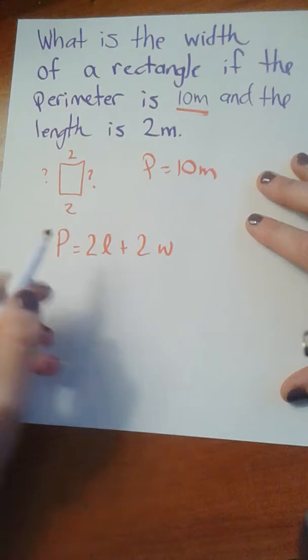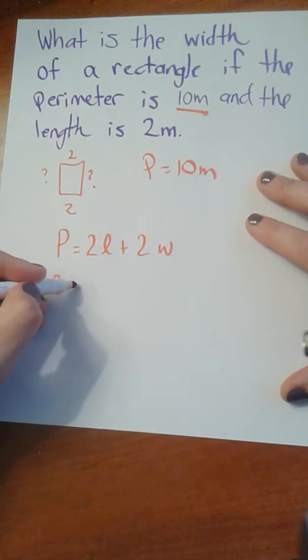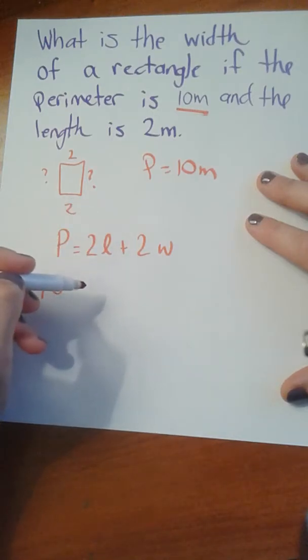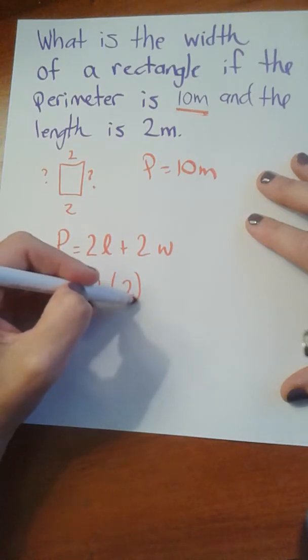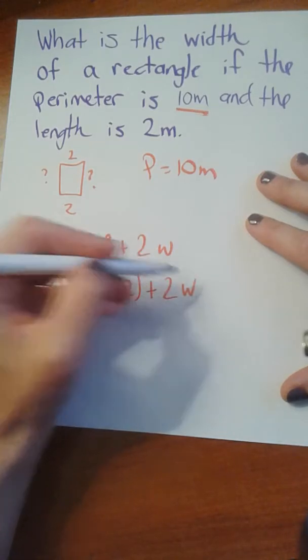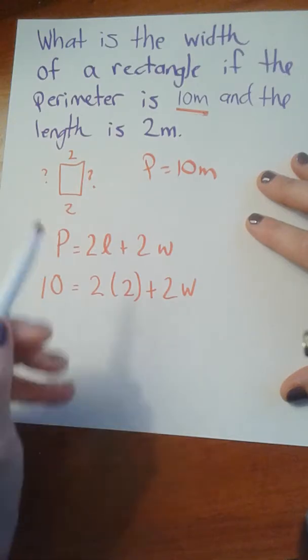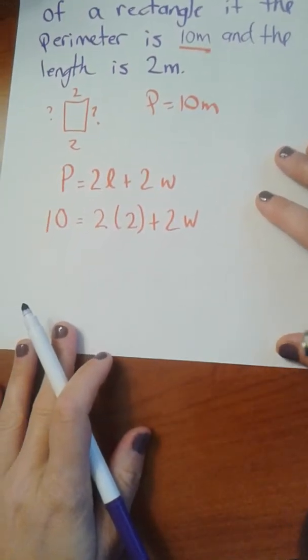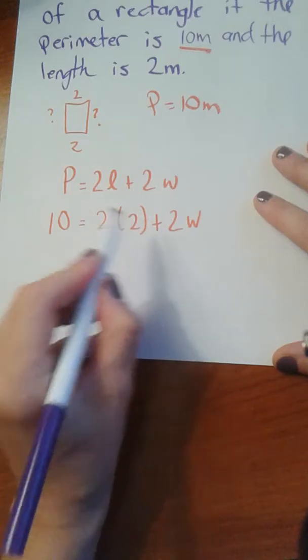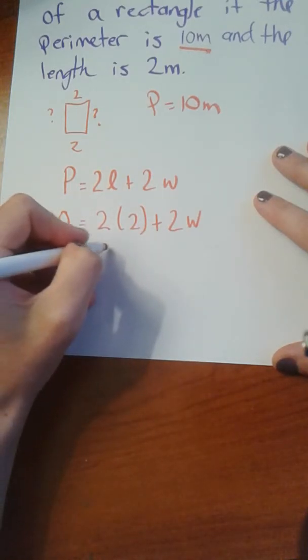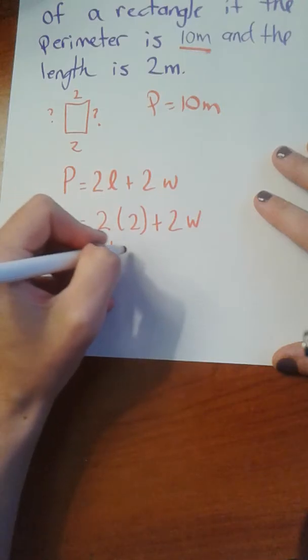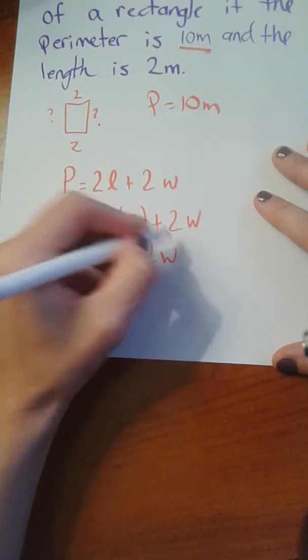Now we're going to transfer in some information here. I know the perimeter is 10 meters. I do know that the length is 2 meters, and the width is something I don't know yet. Now we're going to use our inverse operation that we've been practicing. I could rewrite this so it looks a little nicer: 10 equals 2 times 2, which is 4, plus 2 widths.